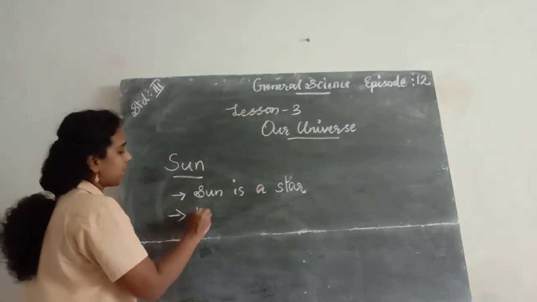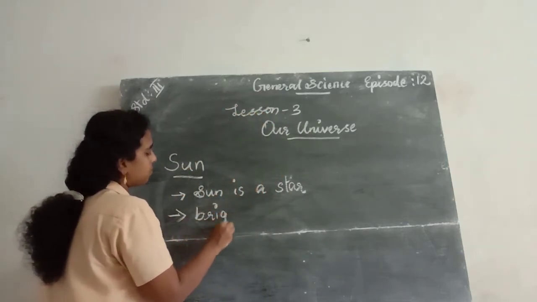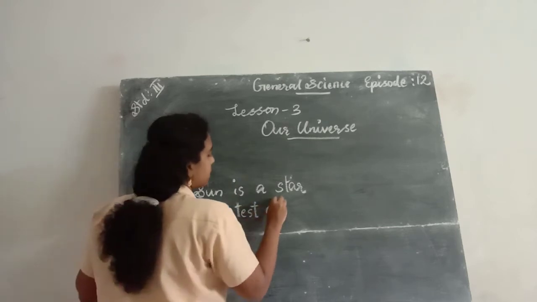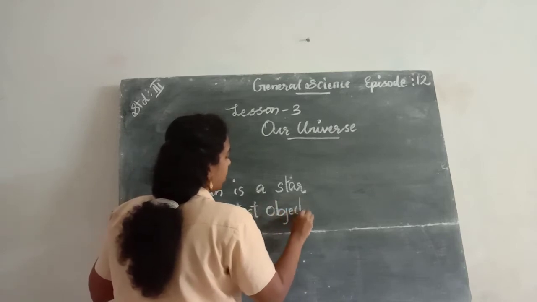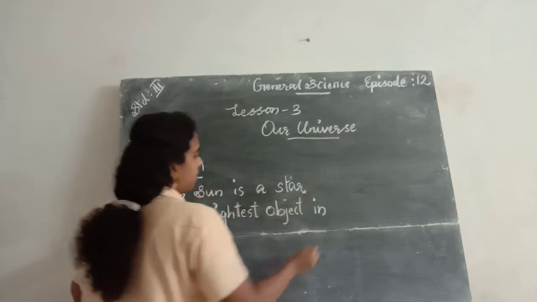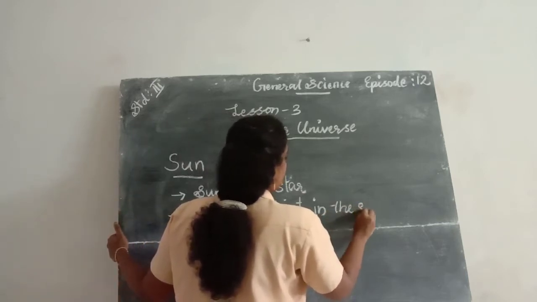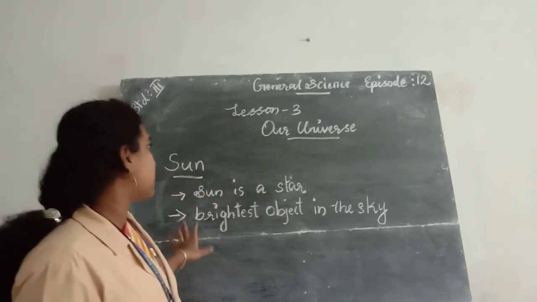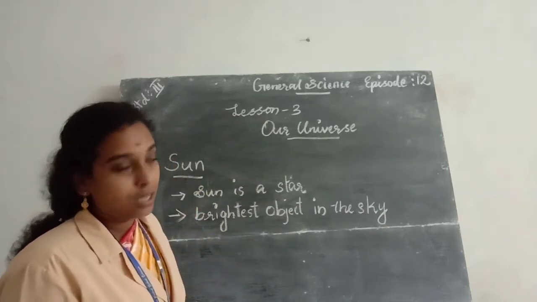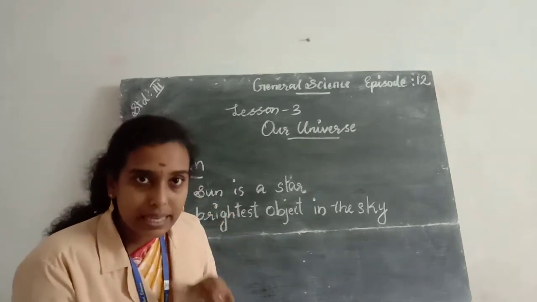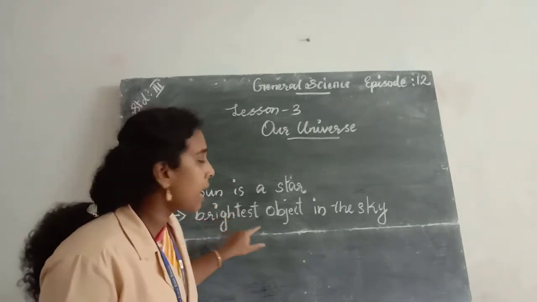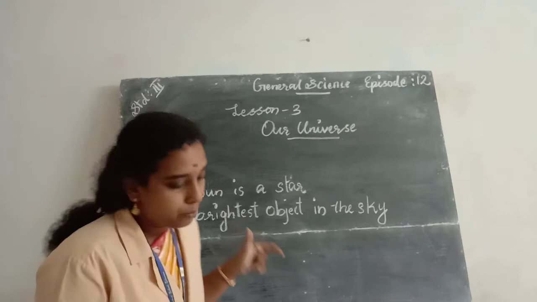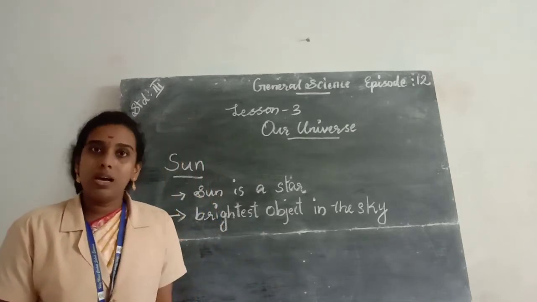It is the brightest object in the sky because it is the closest star to the earth.